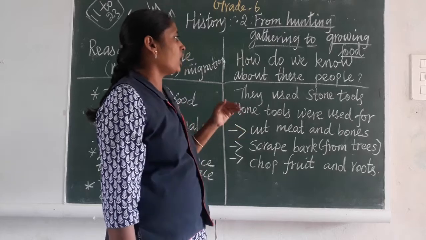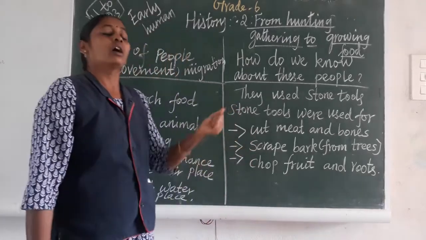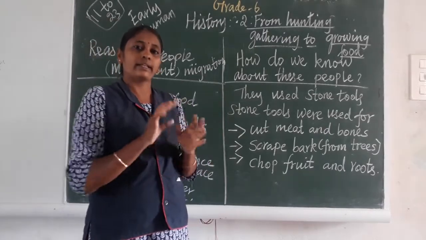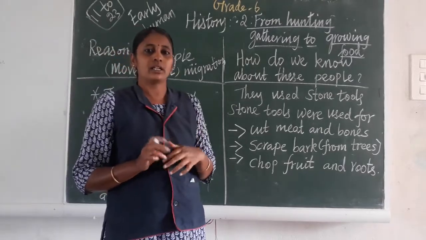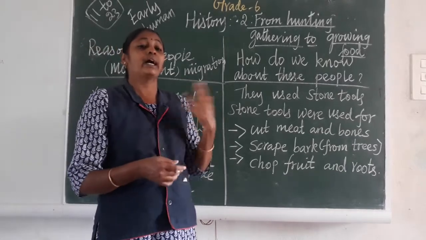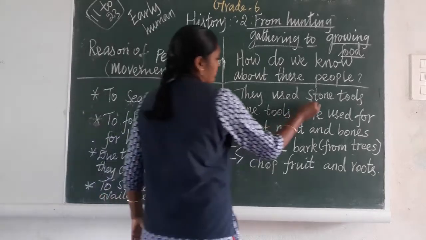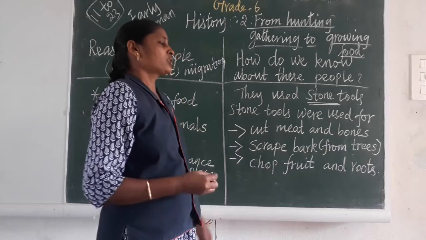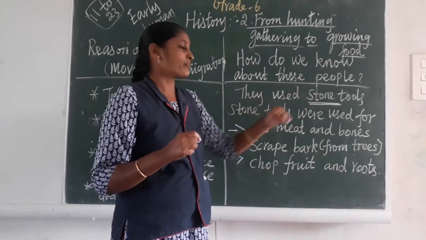Next topic: how do we know about these people? What is the source? We can understand these people with the help of archaeologists. The archaeologists found some tools in this place, particularly tools made of wood, bone and stone. Maximum tools were made of stone. They used some sharp stones as tools.